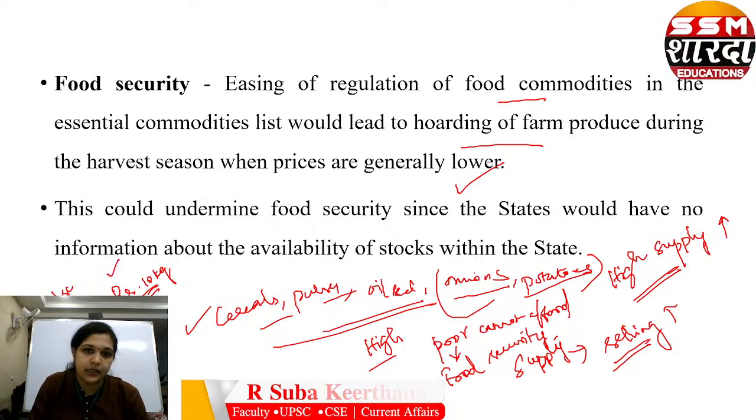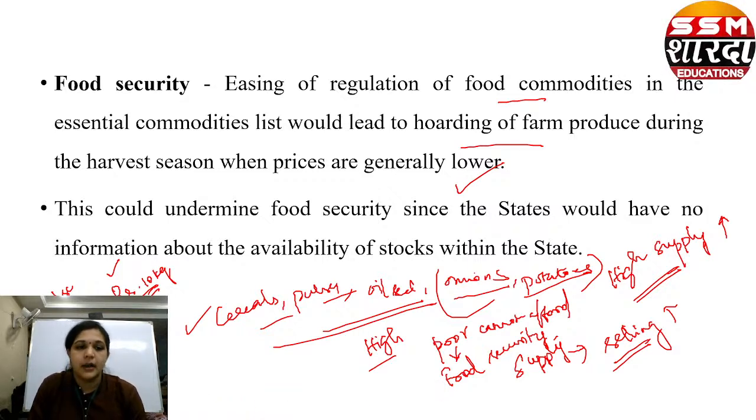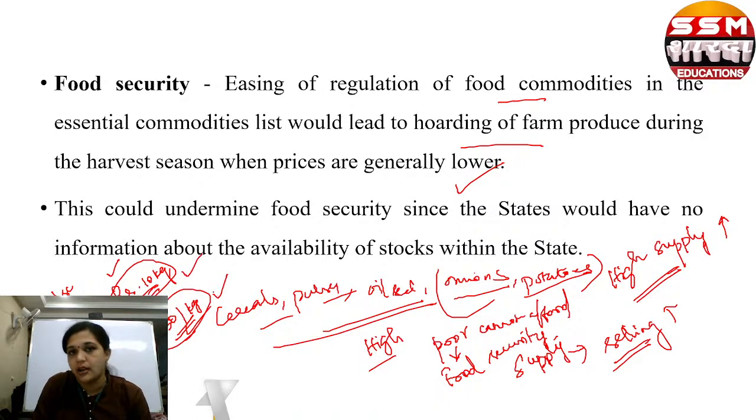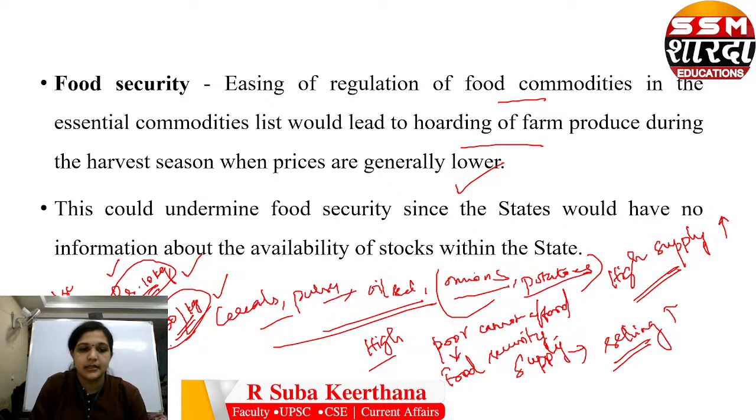I have a shop, and I am holding hundreds of kgs now at 10 rupees per kg. Later, when the supply is very low and the harvest is poor, these can be stored; the shelf life is good when stored properly. Later I sell it for 50 rupees per kg. 10 rupees per kg is an affordable price, but 50 rupees per kg is not. So even though it is an essential commodity, it becomes very costly for everyone to afford. That will be a problem when these items are removed from the essential commodities list.